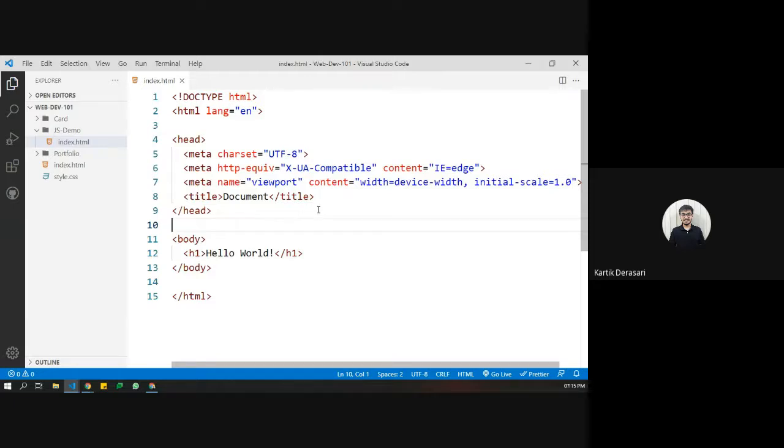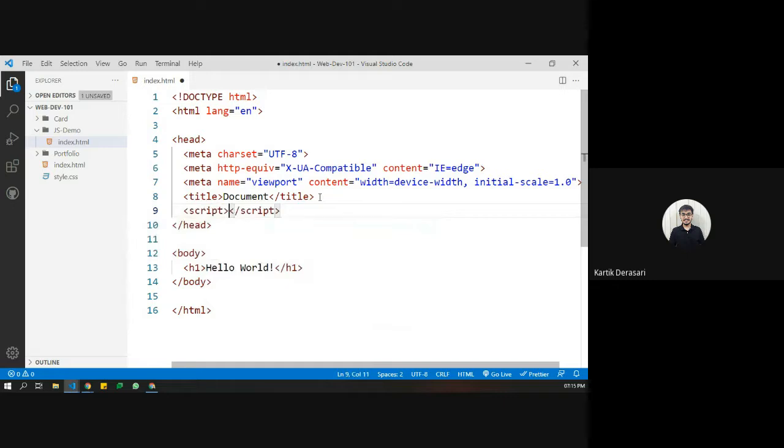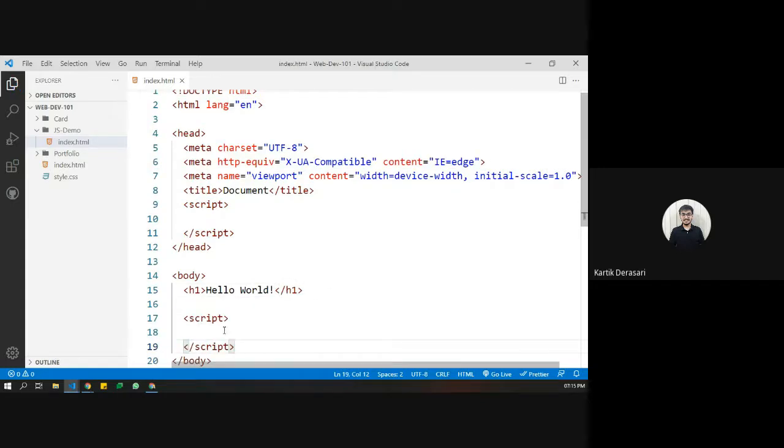So for an example, if you want to use JavaScript in our web project, then we simply add the script tag, and we can add JavaScript inside the head tag. We can also use the script tag in our body tag. So here also JavaScript will run.